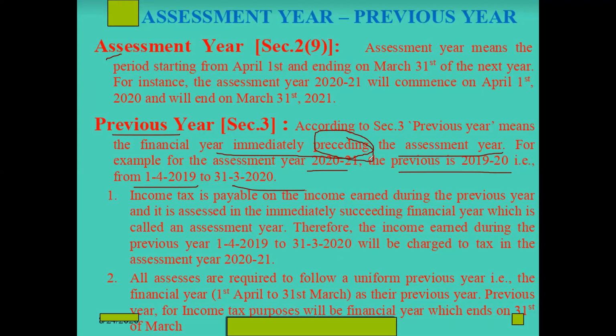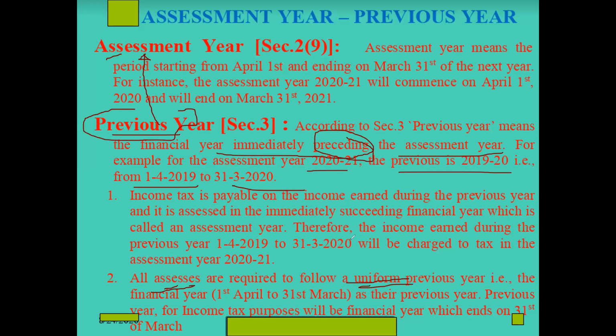So every individual, every assessee is supposed to pay tax on his previous year's income in the next year. That is assessment year, he has to pay tax. There is no exemption. Everybody should follow a uniform procedure. Uniform means, as I mentioned in the previous classes, similar, the same without any change.